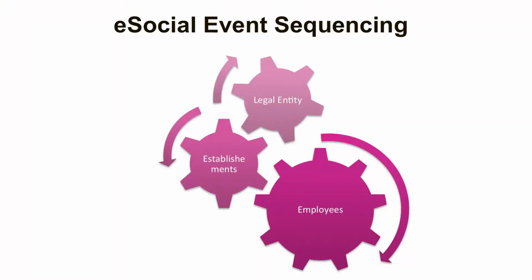eSocial events must be delivered in a very specific order. For instance, the employer information is the one that's delivered first to the eSocial environment, followed by the information of all establishments of that employer, and lastly, by the employee information. If there is a problem delivering the information about the employer or their establishments, there is going to be a problem sending the information for the employee. The data on the employer needs to be rectified before the employee information is delivered.